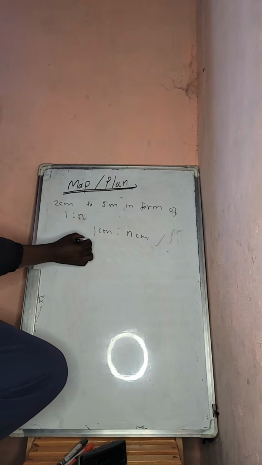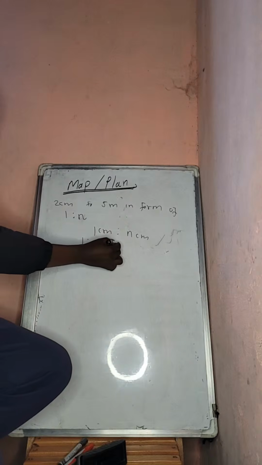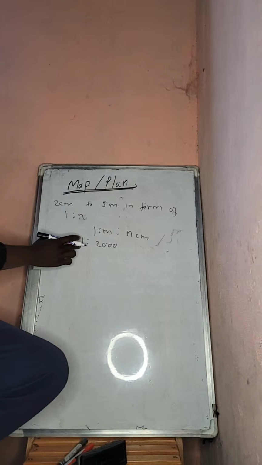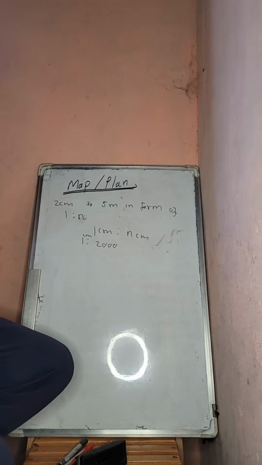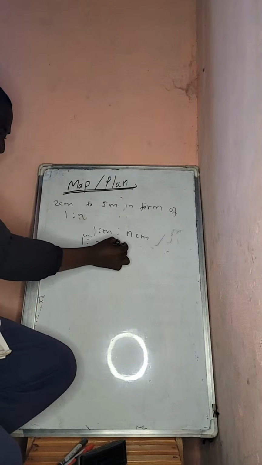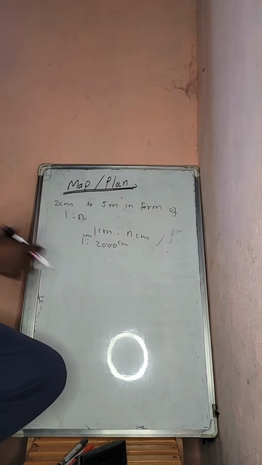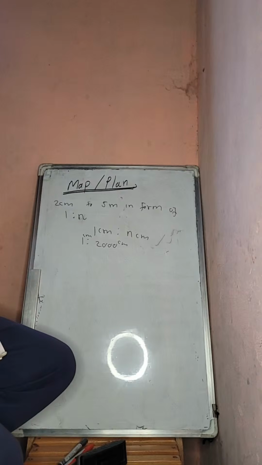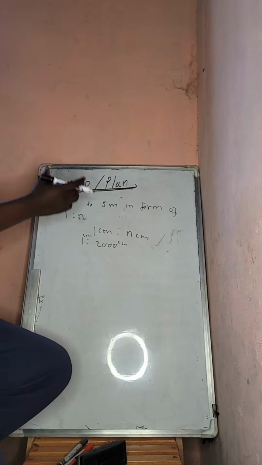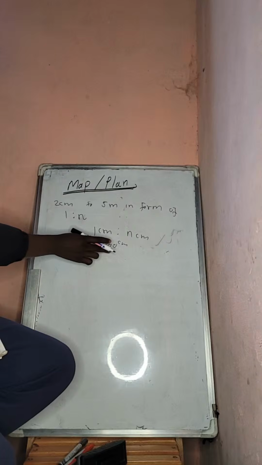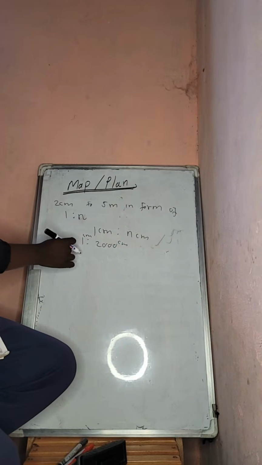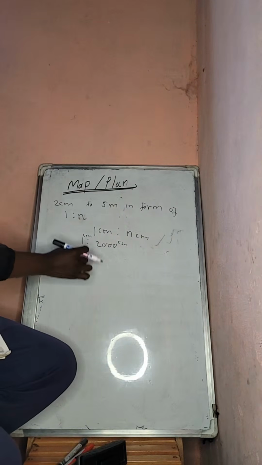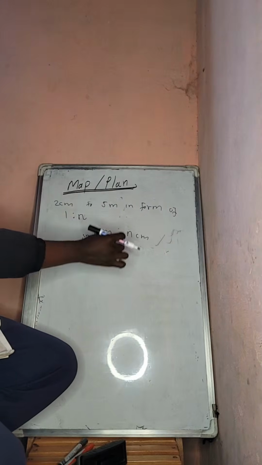For instance, 1:2,000 means 1 centimeter represents 2,000 centimeters on the actual ground. That is what a map or plan is. A plan of a house, for example, is drawn with a scale of 1:something. With 1:500, it means 1 centimeter on the map represents 500 centimeters on the actual ground.